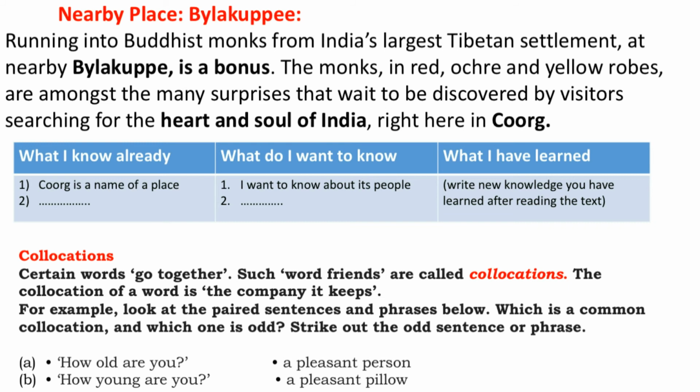So, we have got a monastery. Monks in red, orchid, yellow robes. Orchid means the yellow color. And among yellow robes are amongst the many surprises that wait to be discovered by visitors searching for the heart and soul of India. So if you really want to learn about India, the heart and soul of India, these are some of the places that you can visit right here in Coorg.